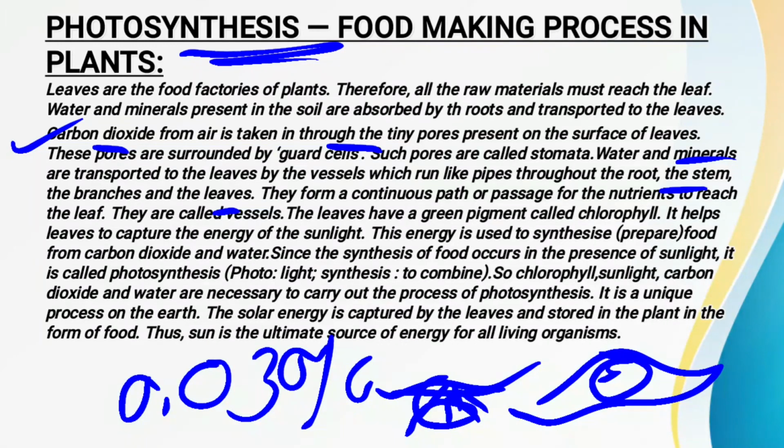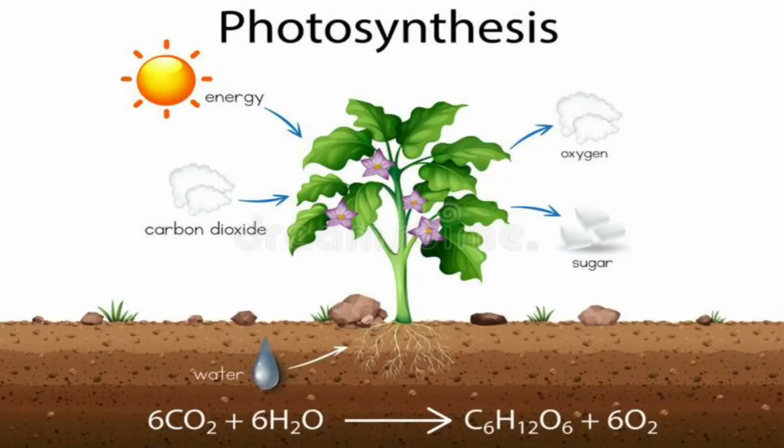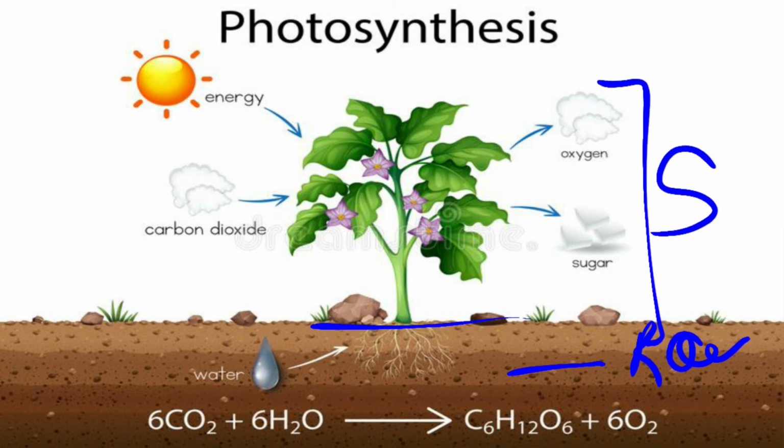Now see children, once again we see how photosynthesis takes place. See it very carefully. In lower classes you must have learned about plants, that a plant is divided into two parts: the root part of the plant and the shoot part of the plant. So this is the root part of the plant, and this is the shoot part of the plant.